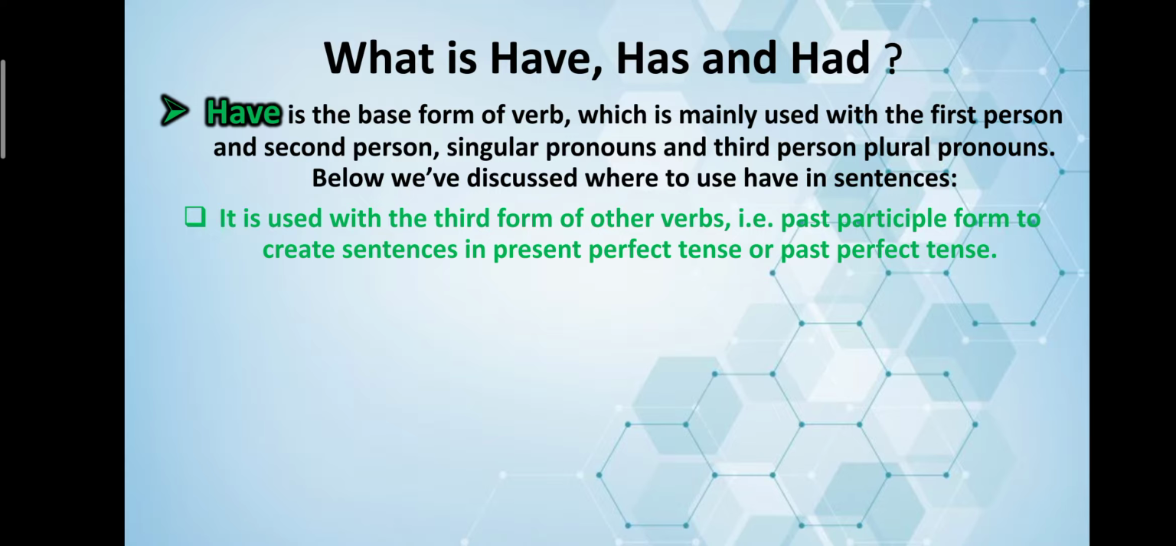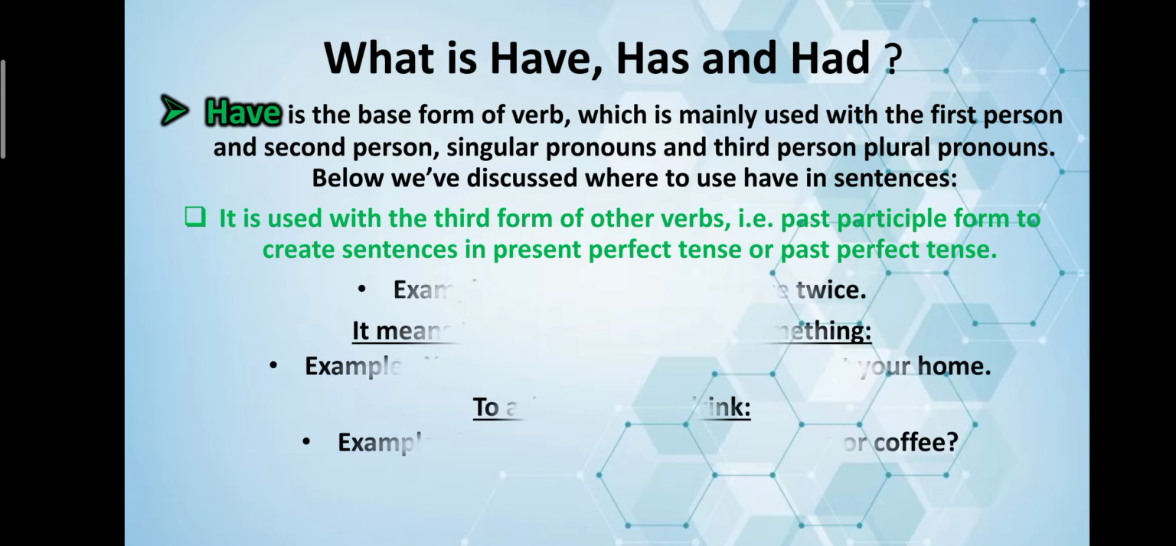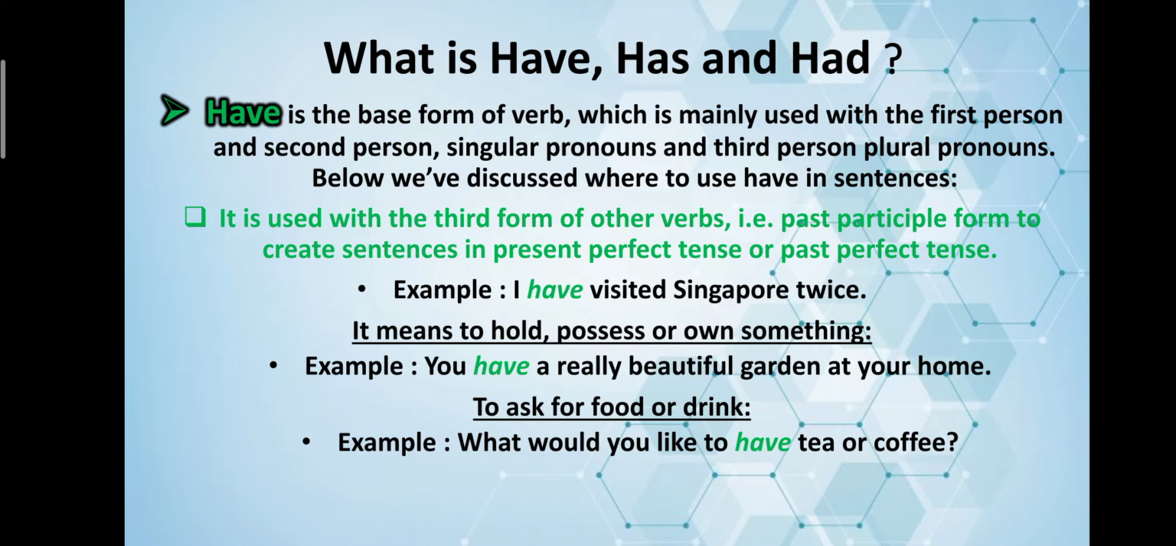It is used with the third form of other verbs, that is, the past participle form, to create sentences in present perfect tense or past perfect tense. For example, I have visited Singapore twice. It means to hold, possess, or own something.